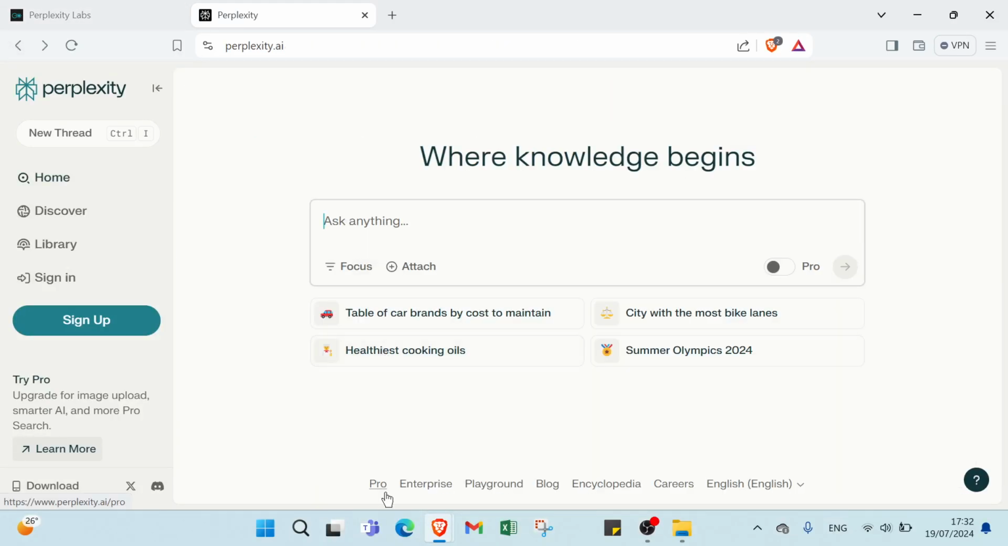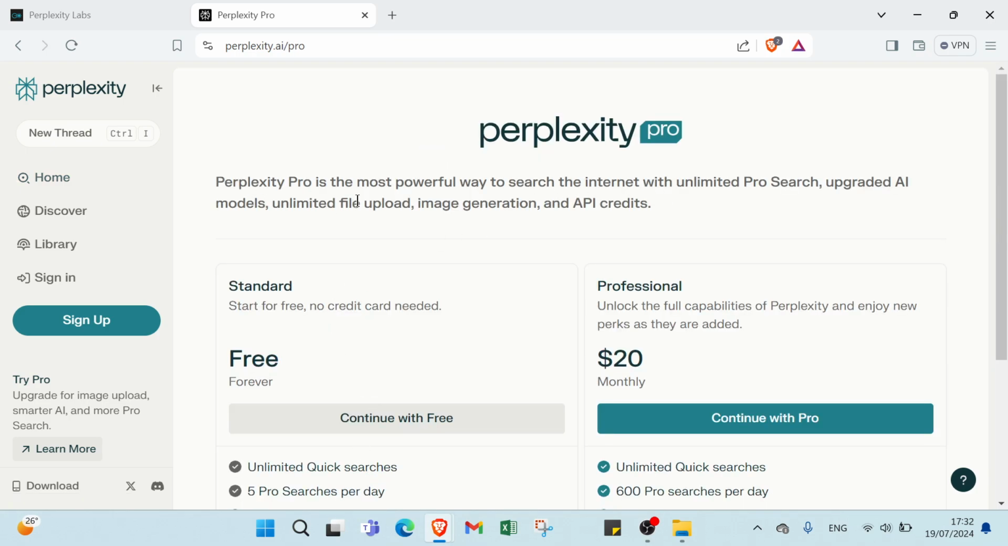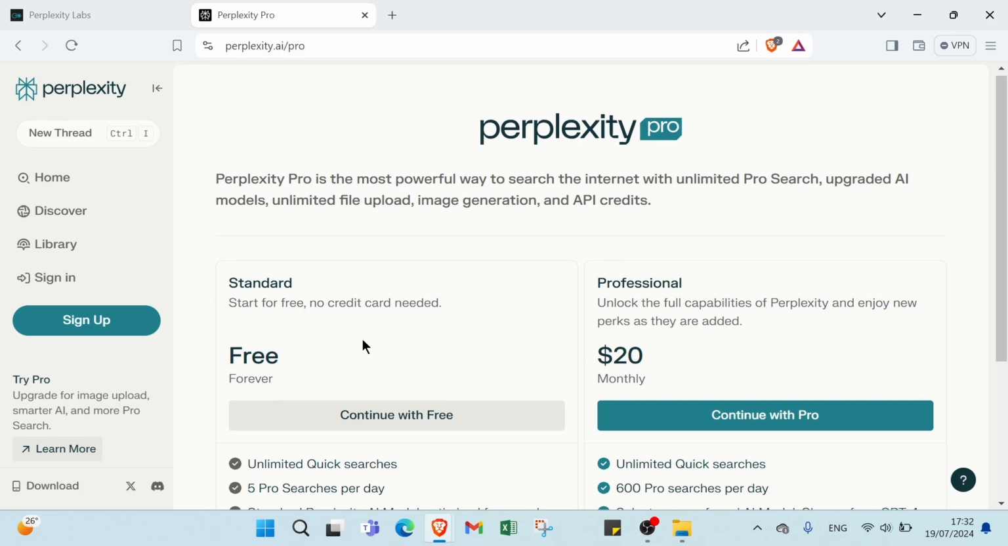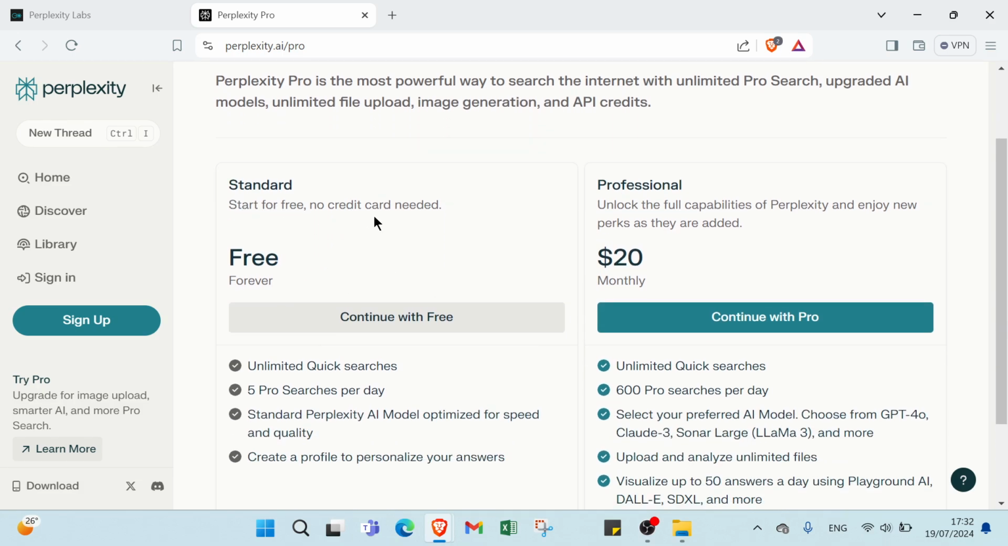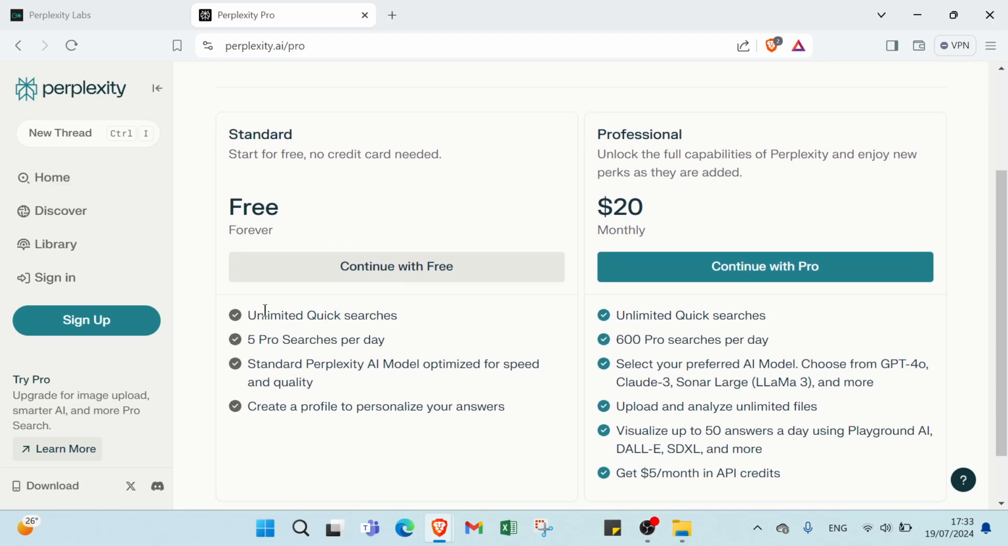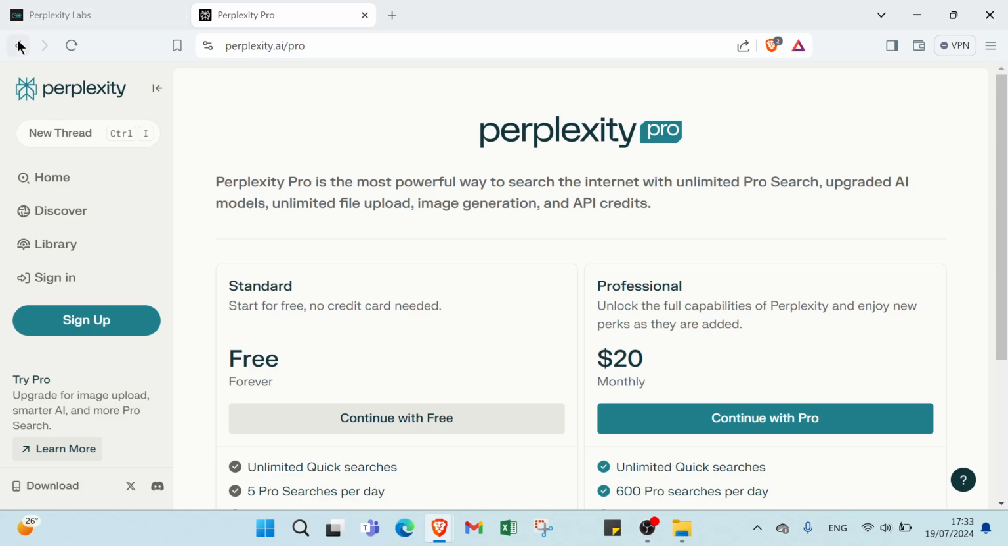Here we have Pro. So Perplexity Pro is the most powerful way to search the internet with unlimited Pro Search, upgraded AI models, unlimited file upload, image generation, and API credits. We have standard here, start for free, no credit card needed. Continue with free: unlimited quick searches, 5 Pro searches per day, standard Perplexity AI models optimized for speed and quality. Create a profile to personalize your answers. Then we have the professional one, as you can see.